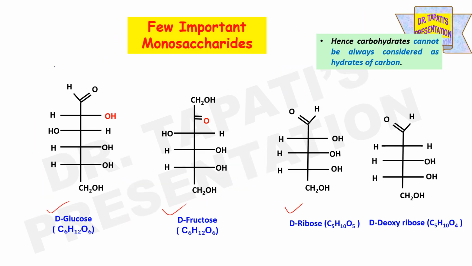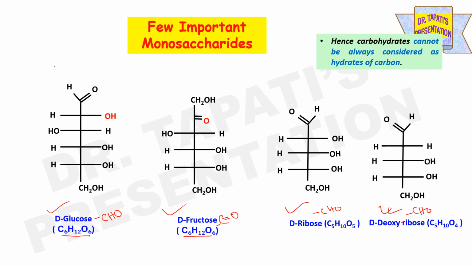D-glucose, D-fructose, D-ribose, and deoxyribose are the most important monosaccharides. D-glucose has the formula C6H12O6. Fructose has the same formula C6H12O6, but glucose is an aldose because the CHO group is present, whereas fructose is a ketose because it contains a keto group. Ribose and deoxyribose both contain an aldehyde group, so these are aldoses.